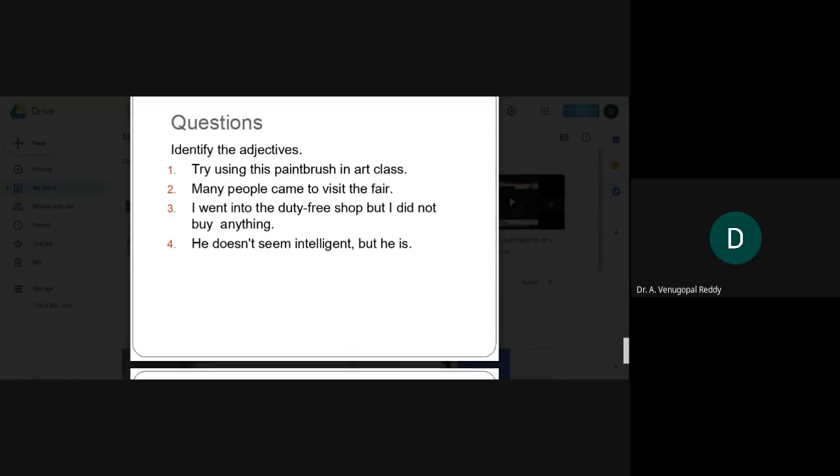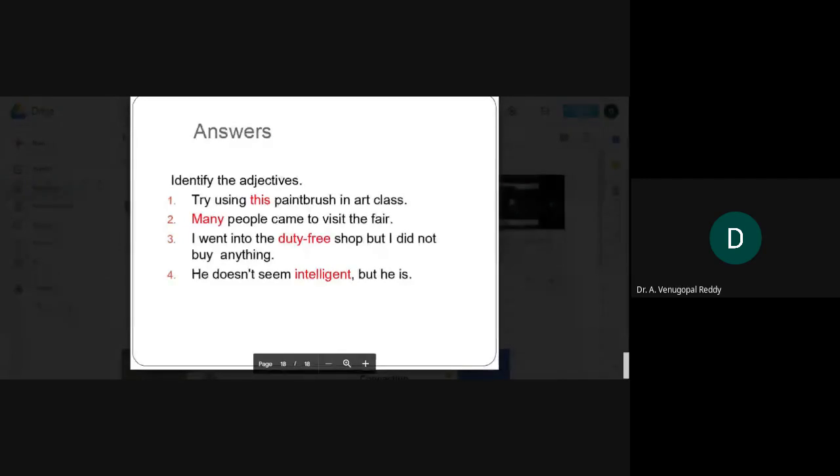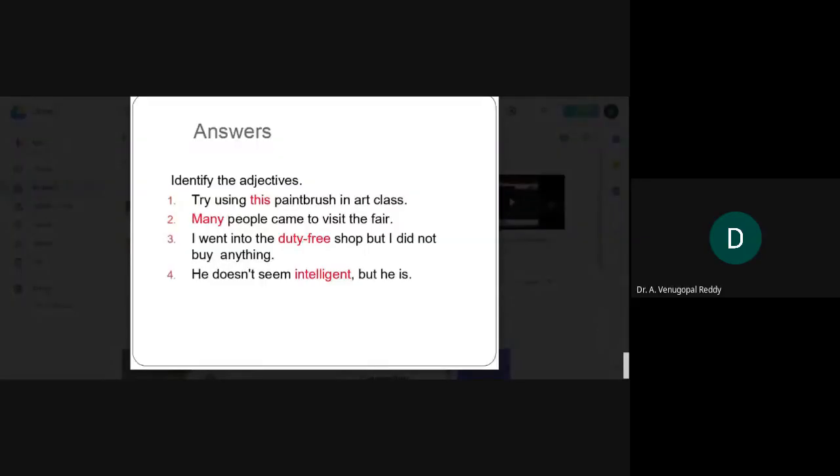Yeah, let us see the answers. In the first sentence, this is an adjective. Second sentence, many. Intelligent. In your GATE examination, this type of question is going to be asked. They're going to give you a sentence and you have to identify the adjectives from the sentences given to you. Yeah, this is all about adjectives.